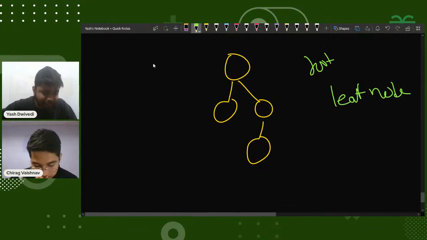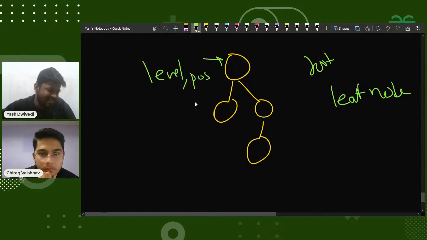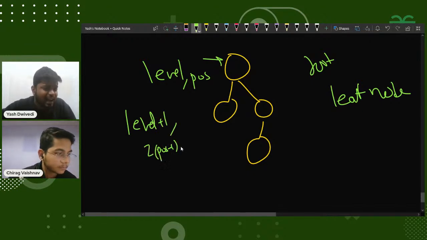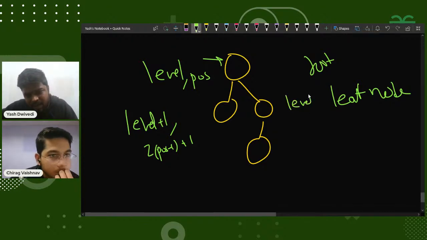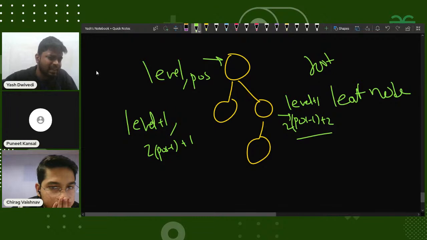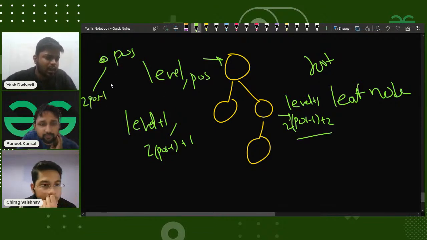what I can do is, suppose this is my parent. If its level is L, or level, and its position is pos, then if I want to go to its children, the level would be level plus 1. And if I am going to the left child, the position would be 2 times pos minus 1 plus 1. I am assuming this, you can assume anything else. And the right child's level would be level plus 1, and its position would be 2 times pos minus 1 plus 2. Or, as you mentioned, the positions can also be 2 times pos minus 1 and 2 times pos.